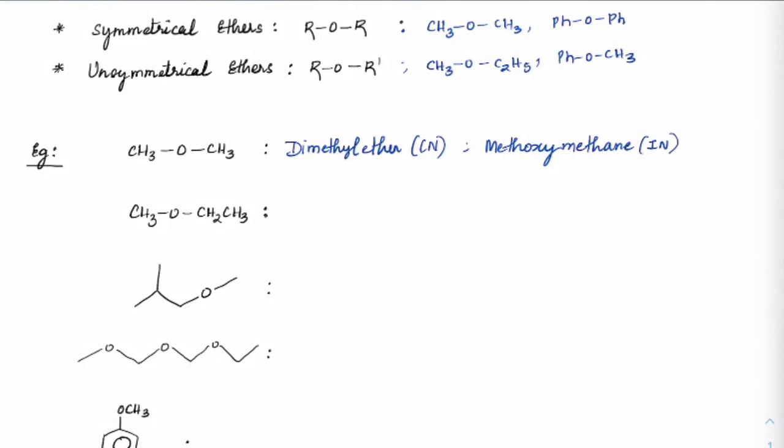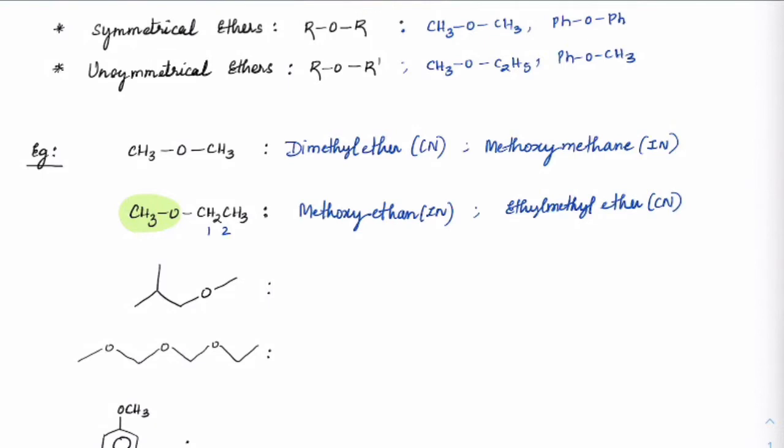Same thing, if you see CH3OCH2CH3, this will be the longest chain here. So this entire group would become the substituent. That would become methoxyethane as the IUPAC name, and ethyl methyl ether as the common name. Keep writing along with me.